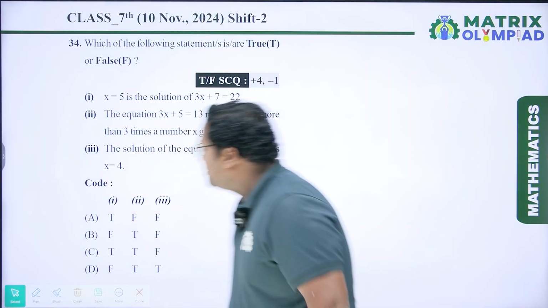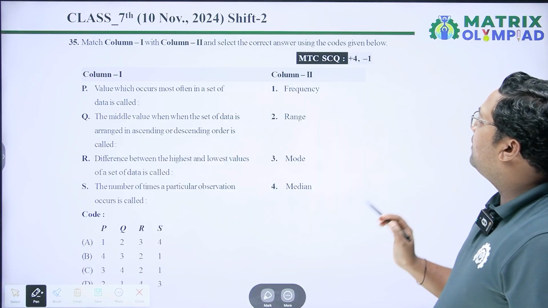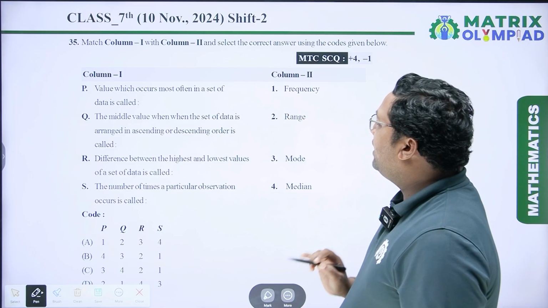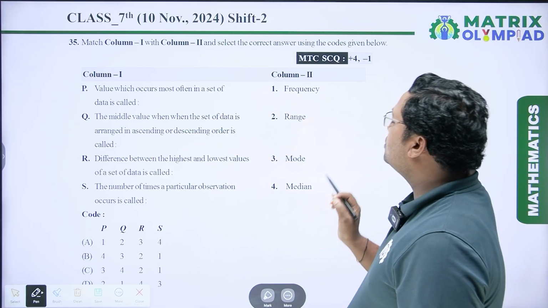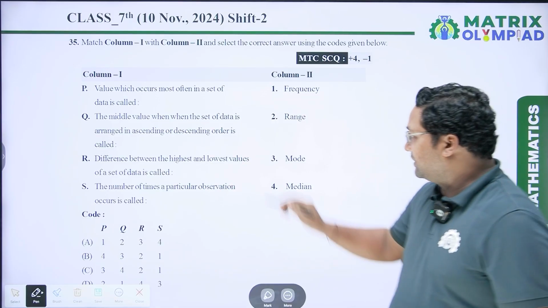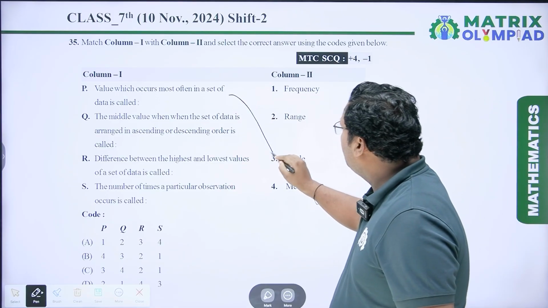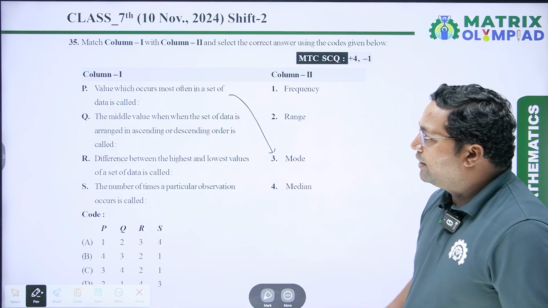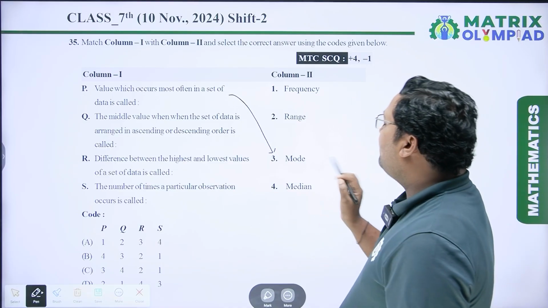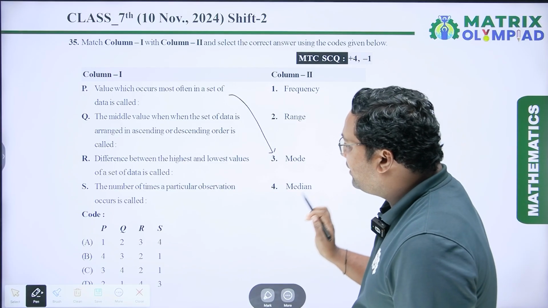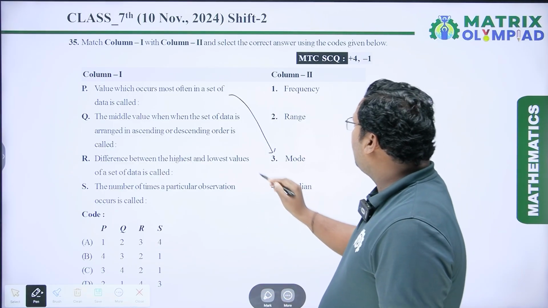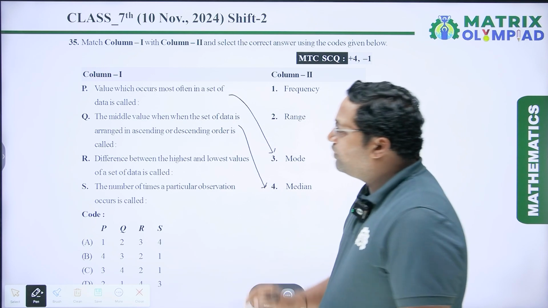Now coming to the next question. Match column 1 with column 2 and select the correct answer using the codes given below. The first statement is: the value which occurs most often in a set of data is called. The value which occurs most in the data is known as mode. So for P, the third one is true. Next is the middle value when the set of data is arranged in ascending or descending order is called. That is called the median. So for Q, the fourth one is true.